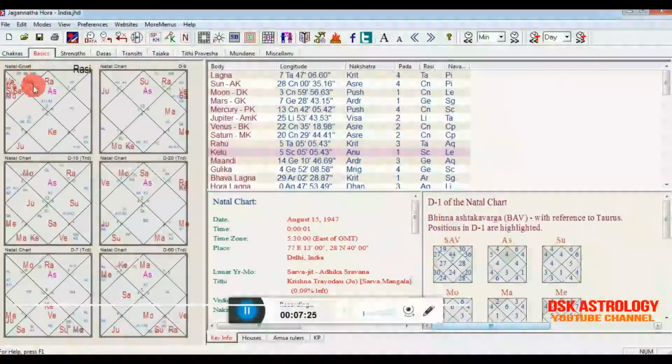Suppose Mars is in the second house, which is alone, and Ketu is not in the 7th house but in the 10th house of this Aquarius, then these two planets Mars and Ketu are alone in a house. Then you have to see the degree of these two planets, and whosoever is having the higher degree, that planet is the strongest. So if Ketu is in the 10th house, he is alone, Mars in the second house, he is alone, Mars is having the higher degree, so Mars is the stronger planet. Then you have to calculate from Scorpio to Mars.